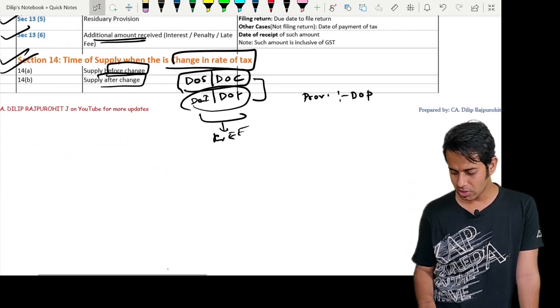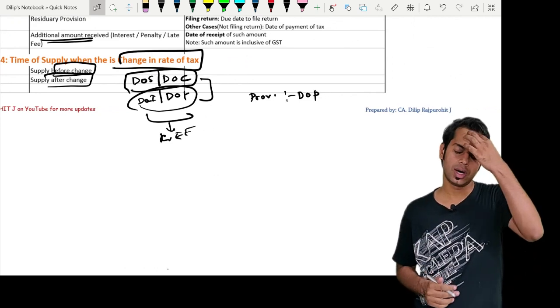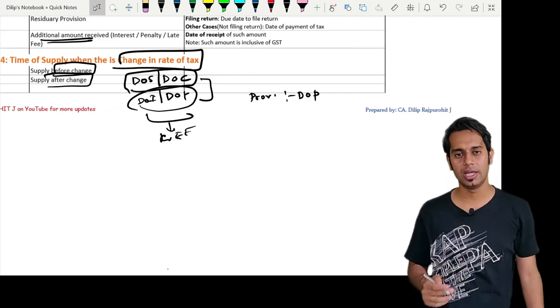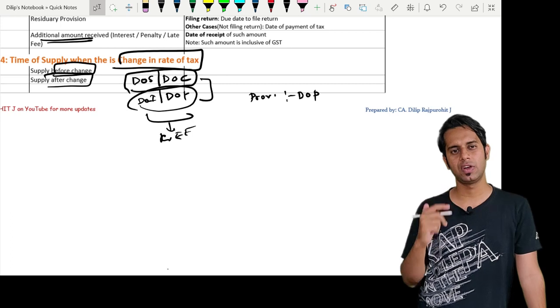Okay friends, this is all about the revision lecture. It is from section 7 to 14.